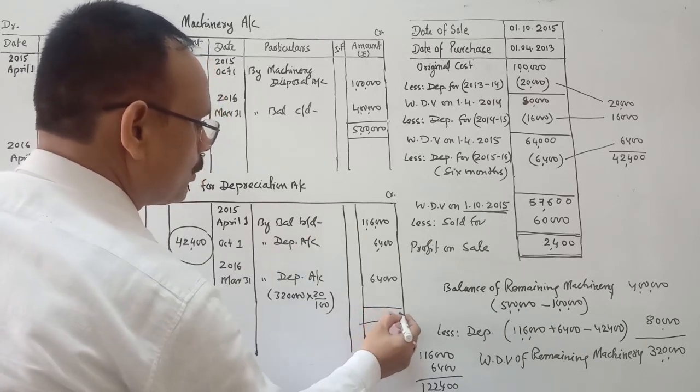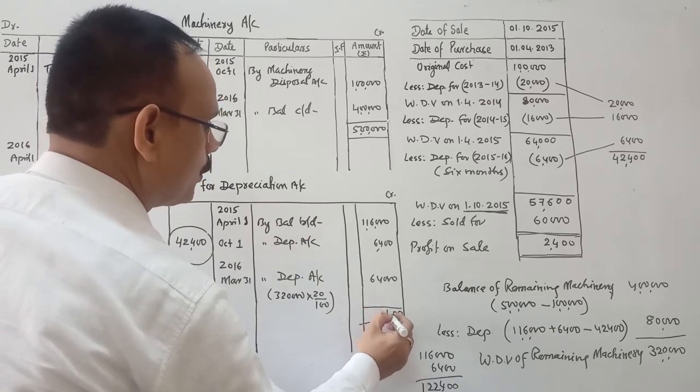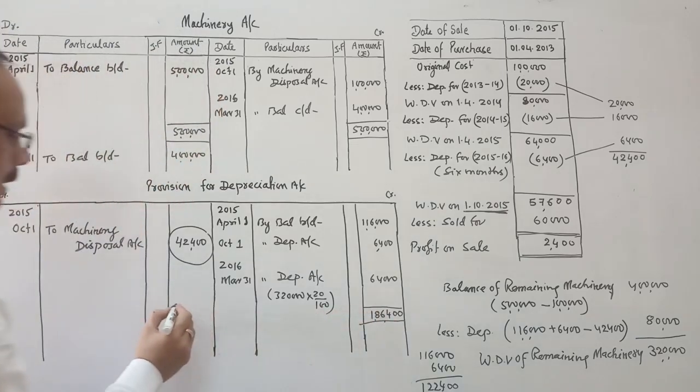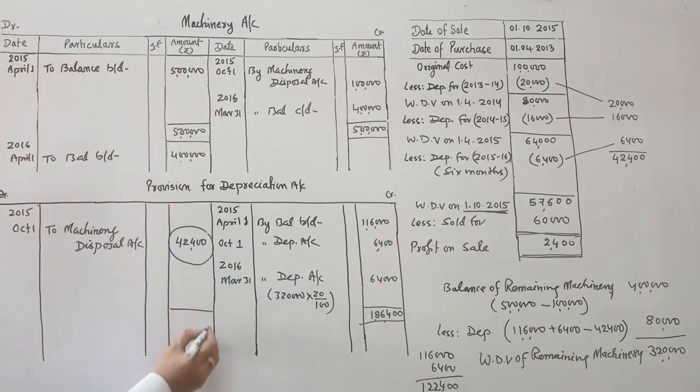This side total is more, 1,86,400. So the difference amount is 1,44,000. Is it clear?